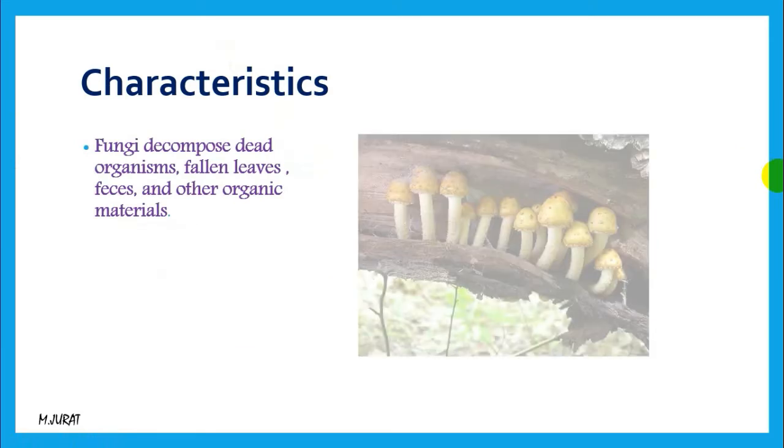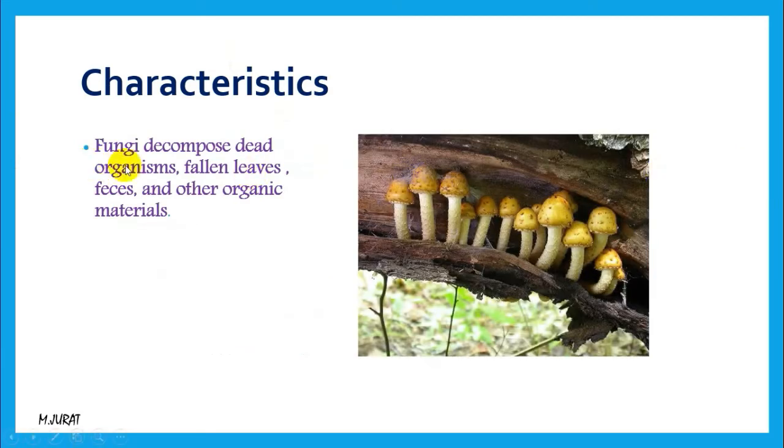About their other characteristics, we can say that they are decomposers of dead organisms. As you can see over there, fungi are inside the trunk of a dead tree, for example. They are decomposing it. They are using the food materials or compounds which are inside that trunk. So as decomposers, they can use fallen leaves in the fall or autumn season.